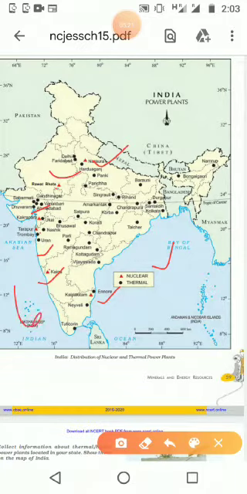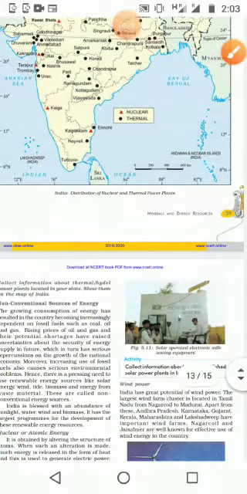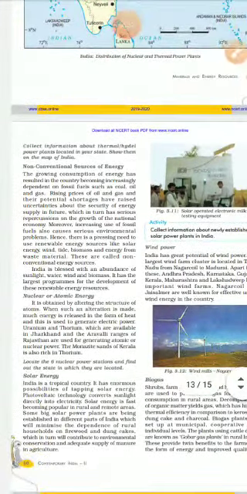1, 2, 3, 4, 5, 6 plants are there for nuclear. That also very carefully we want to learn it. So we are moving to the next part, that is the non-conventional resources.